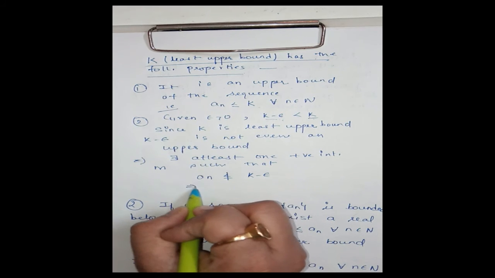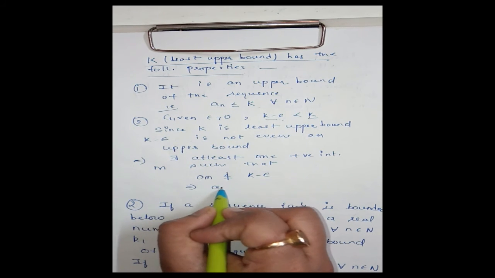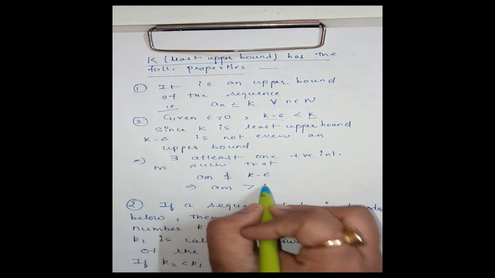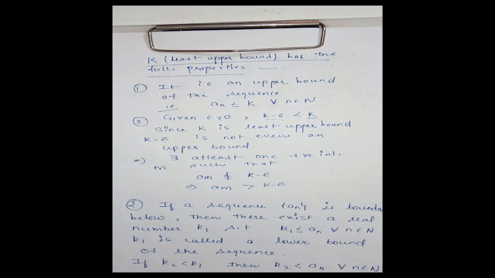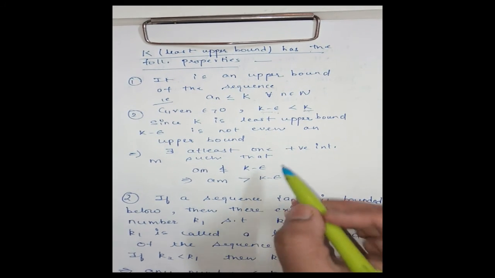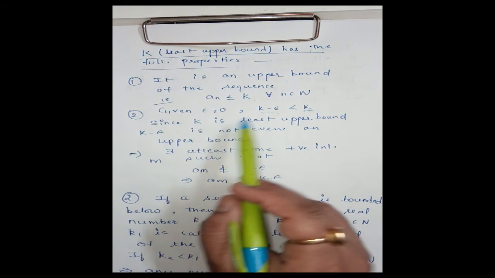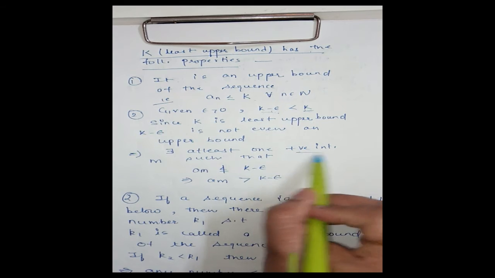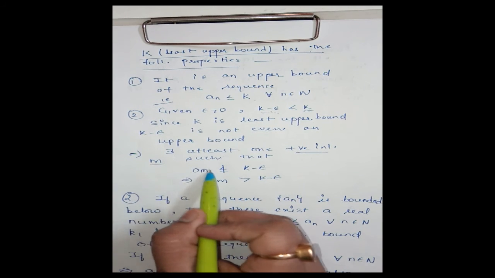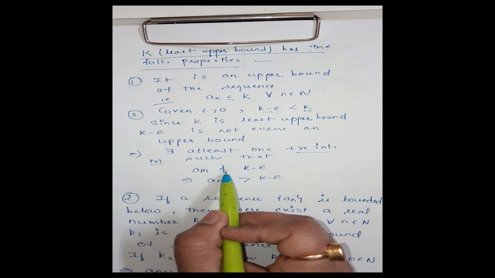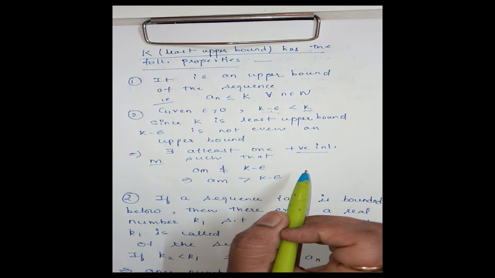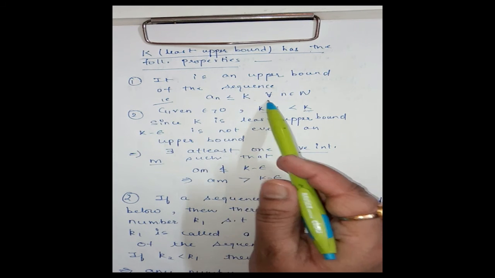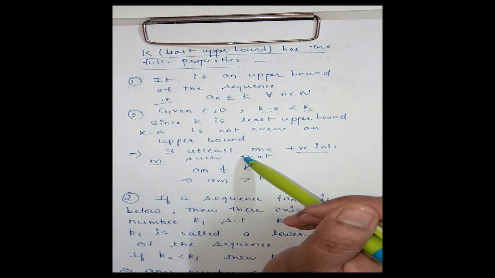That is, am is greater than k minus epsilon. These two are the properties of least upper bound.